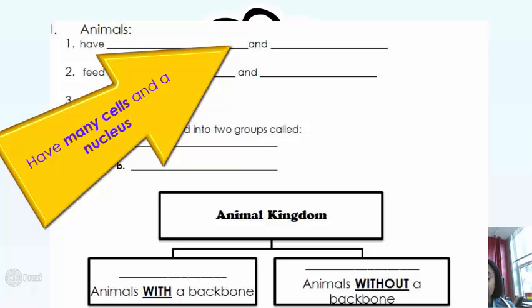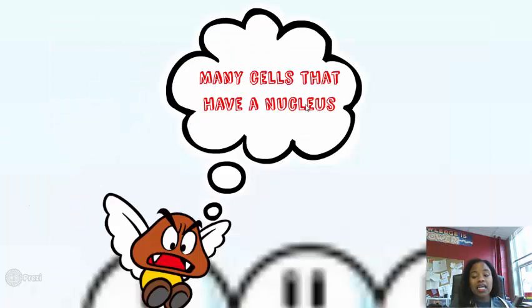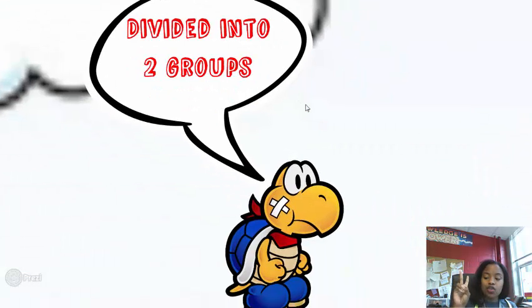The second is that they feed off of living and non-living things. Also, all animals must eat to survive. If we don't eat, we can't survive. All right, so the animal kingdom is divided into 2 groups. How many groups? Great job.